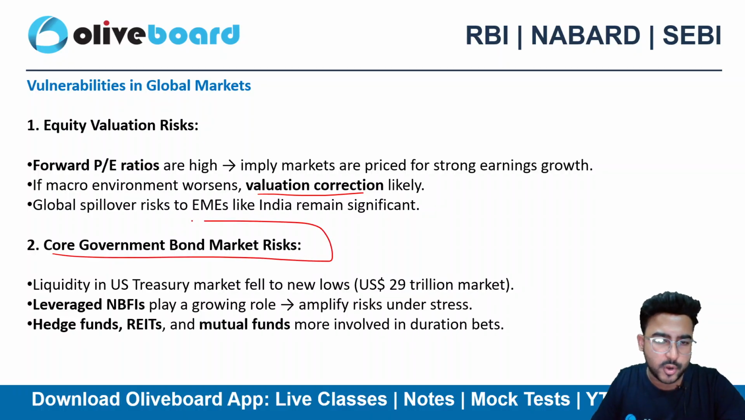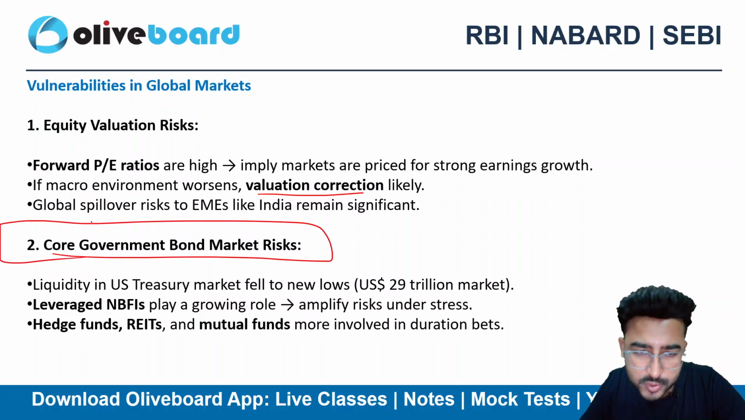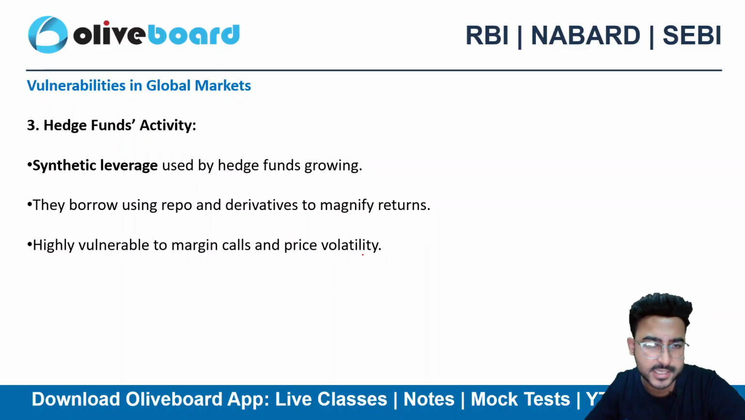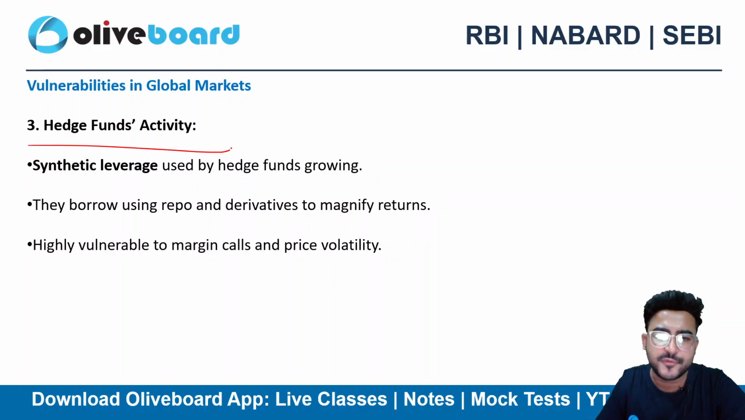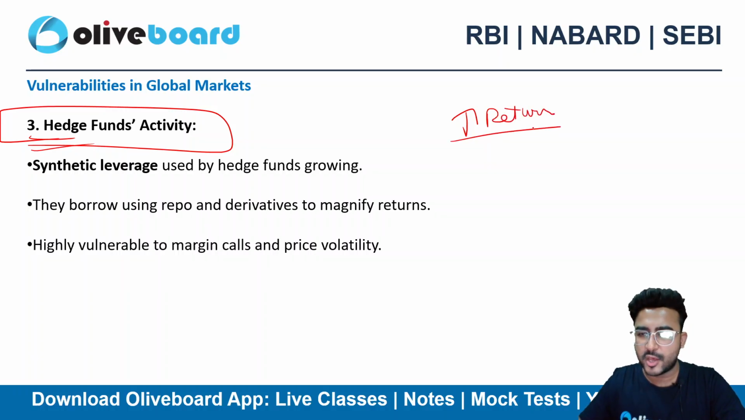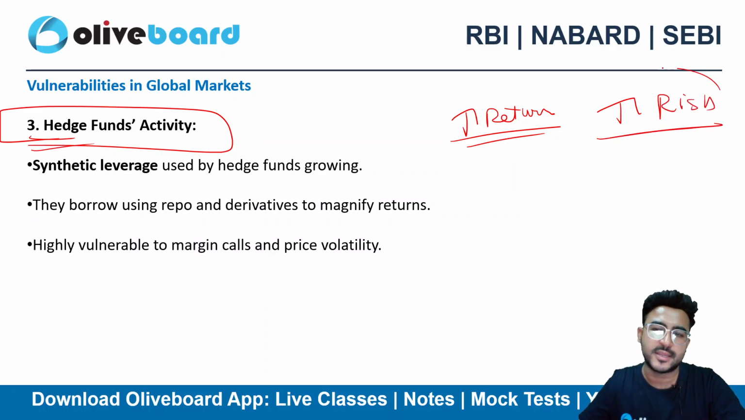Core government bond data risk, bond market risk is also there. We'll be talking about this as well, right? What is core bond market risk? We'll definitely be discussing that as well. Plus hedge fund activity. So what do hedge funds really do? They try to amplify your return, they try to increase your return. Now risk and return always go hand in hand. So when you try to increase the return, the risk also increases.